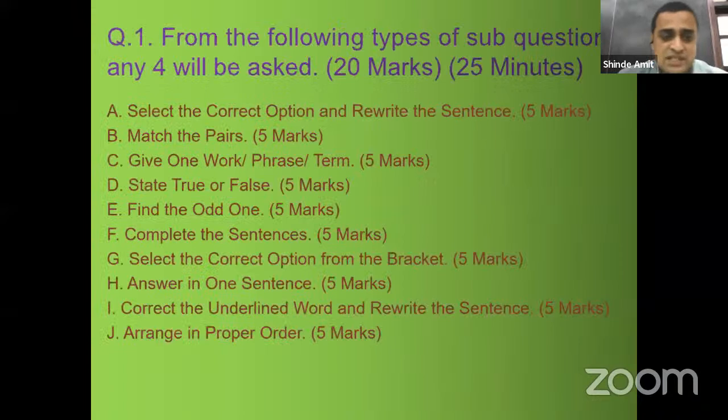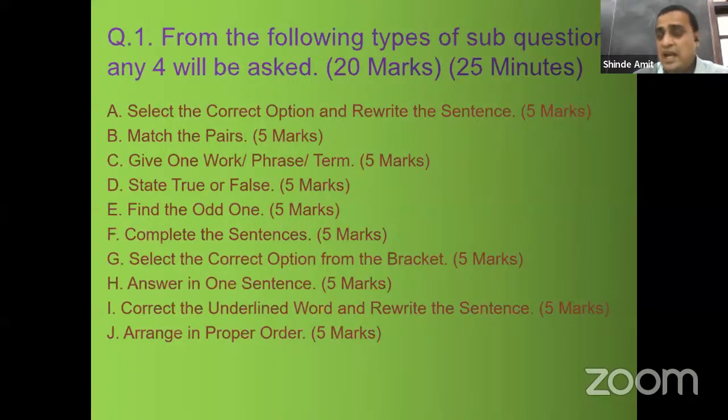Now out of these sub questions, any 4 questions will be asked in the exam. There won't be any option. So you have to attempt all the 4 sub questions, and wherever you are attempting, make sure that you are writing in such a way that you should not lose any single mark in all these 20 marks. These 20 marks are very much important in objectives.